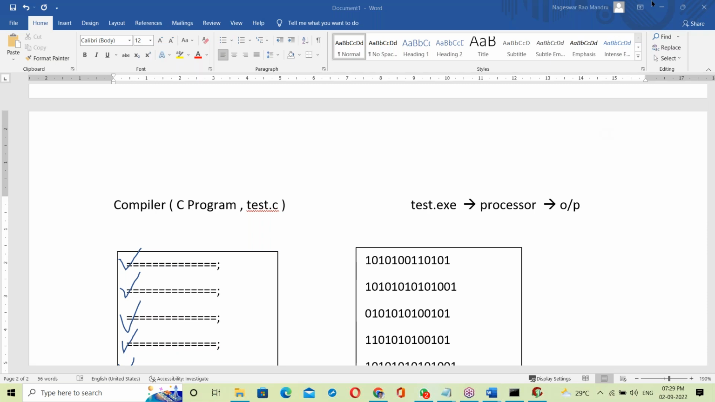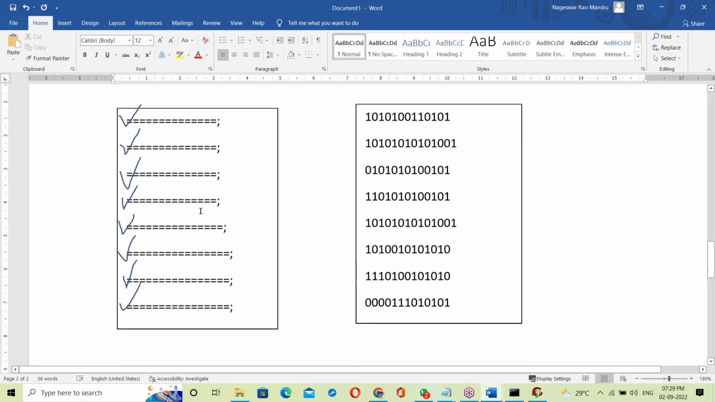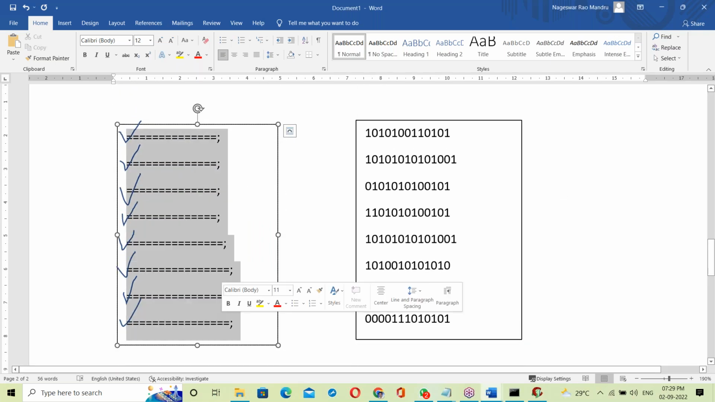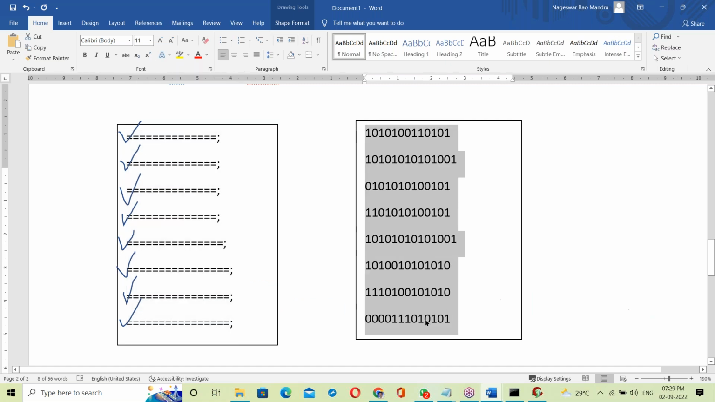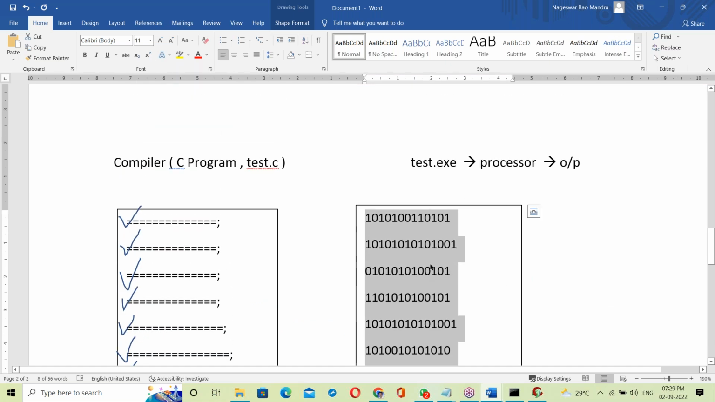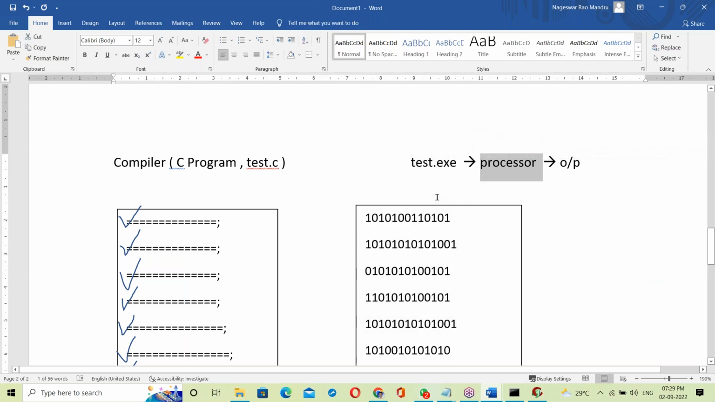The compiler checks the whole program from top to bottom and shows all the errors. Suppose there are no errors, then it generates one exe file. That exe file is given to the processor. The processor executes the exe file, generating output here. That exe file is executed by the processor, then generating output, right?